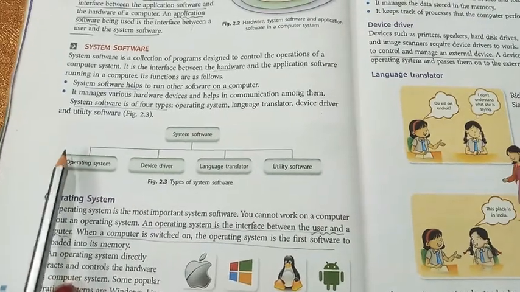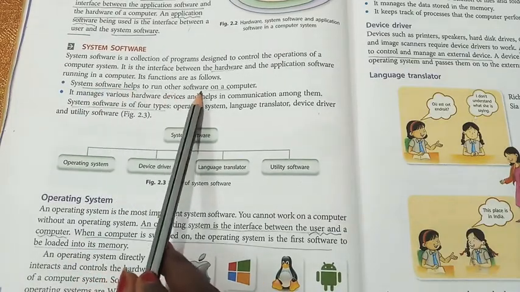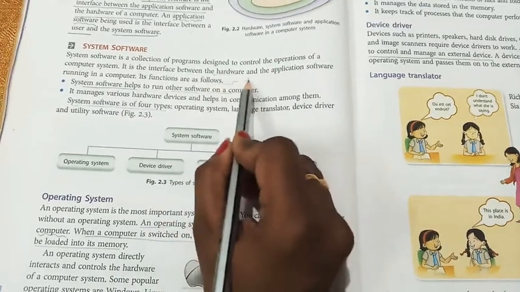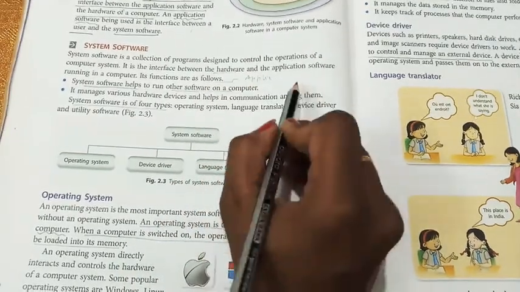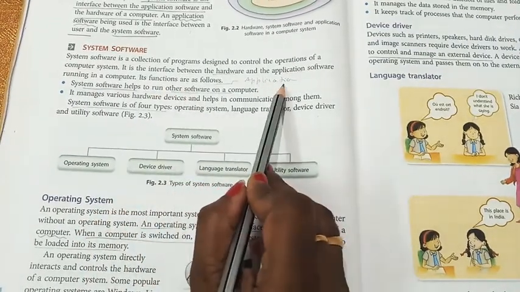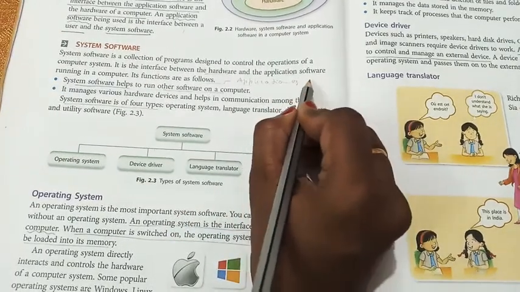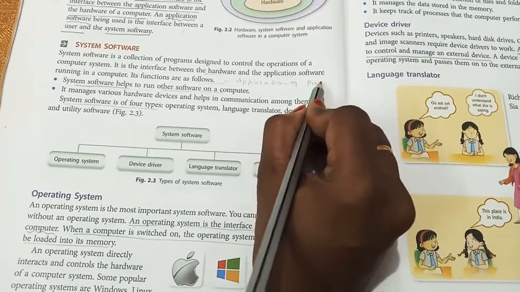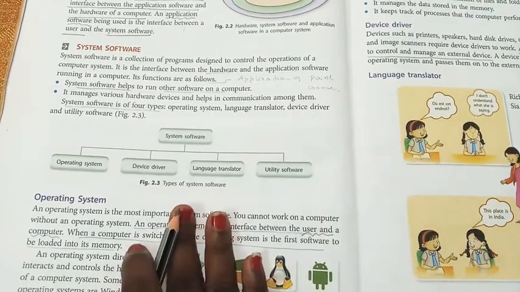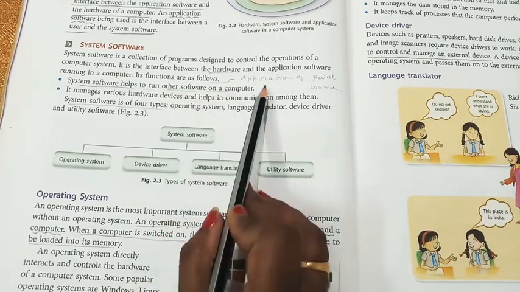Okay, before that, another important note is given in your book. System software helps to run other software on a computer. This other software is nothing but application software. I already told you the examples. You can take a simple example such as a Paint application, then a game, any game application you can take. These are the two best examples of other software applications.